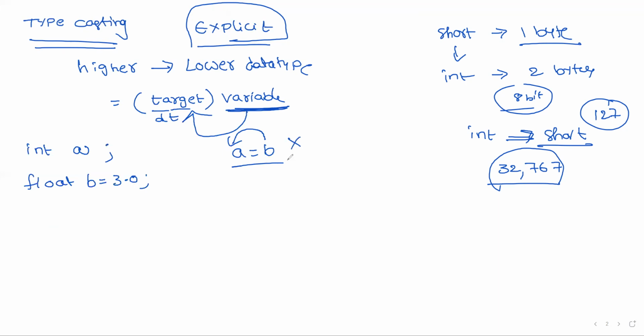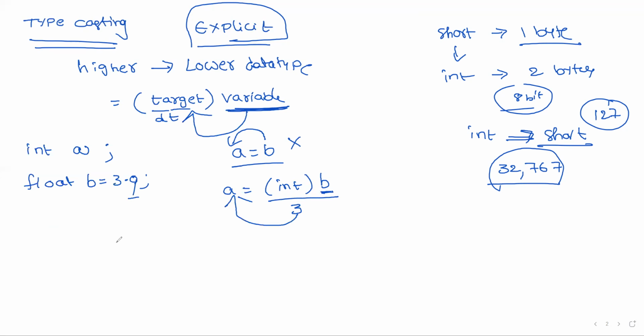The float value cannot be stored in an integer. For example, if it is 3.9 and you try to assign, the 0.9 value is lost. So in that case, we have to explicitly specify it, like this: a is equal to int of b. What happens? Before assignment, b is converted into integer and the value becomes 3, and that particular 3 is assigned to a.